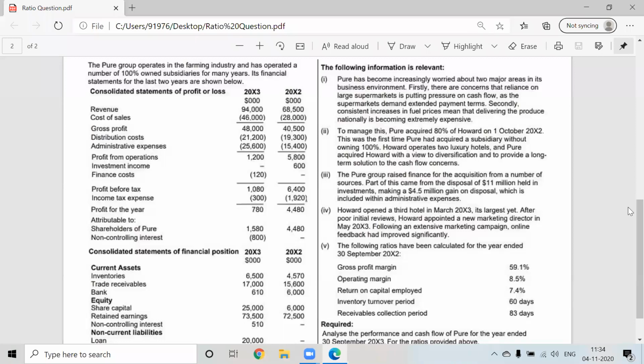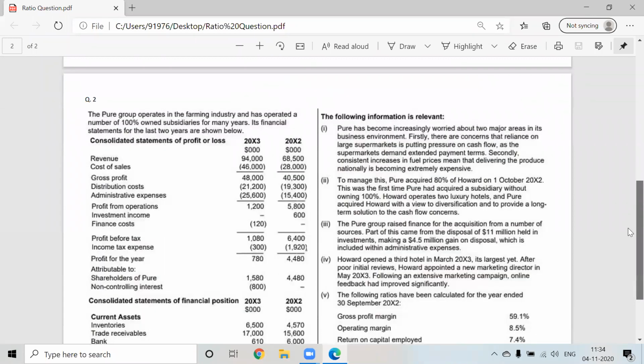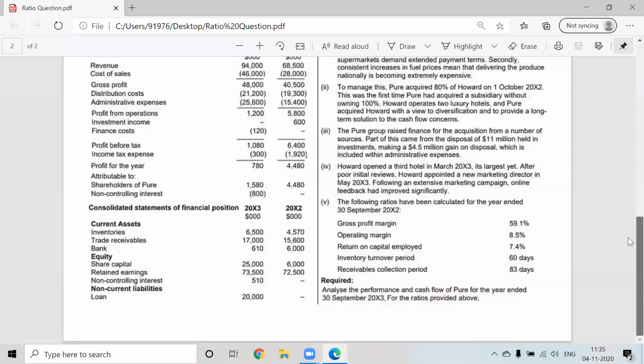Okay. So next, the consolidated financial statement. We'll see current assets, inventories 4570, 6500, trade receivables 15600 and 17,000. Bank, there is a significant change in cash in bank, right? From 6,000 to 610. So we'll have to make an analysis why there is so much change in cash in bank. Why the cash position has significantly changed from last year.